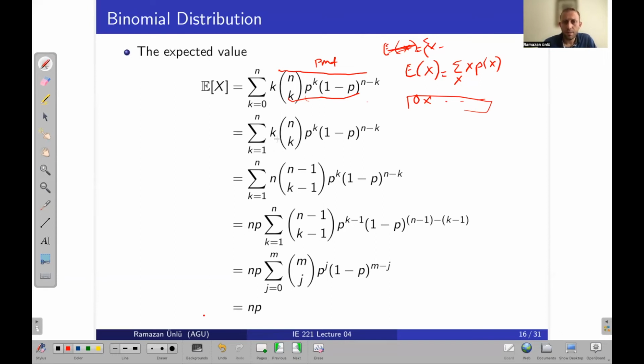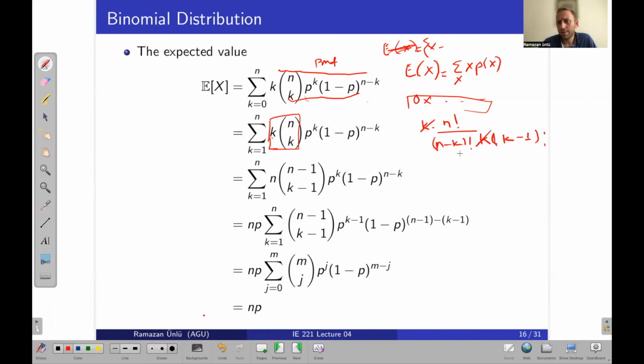Now let's look at another trick here, and let's rewrite this part as k times n factorial over n minus k factorial times k factorial, right? And this k factorial can also be k times k minus 1 factorial. These k's will cancel each other.